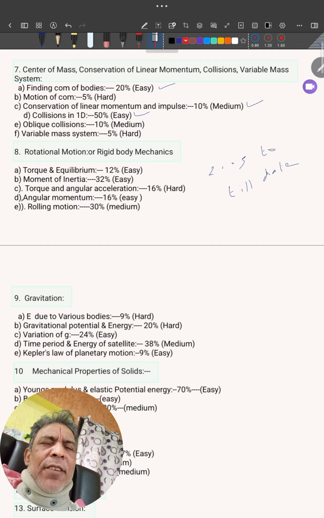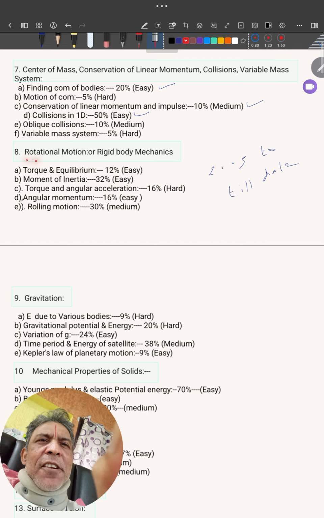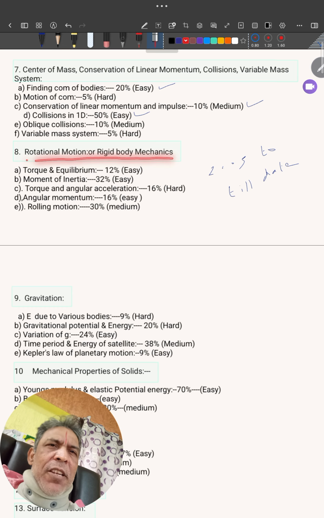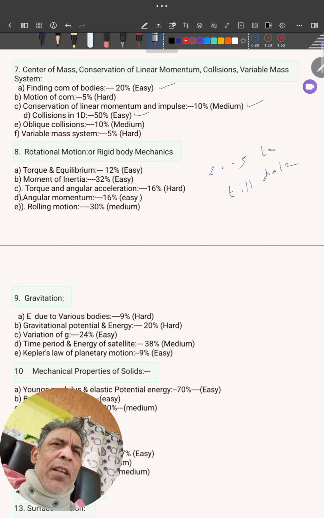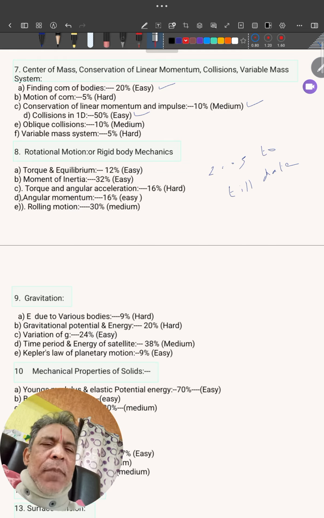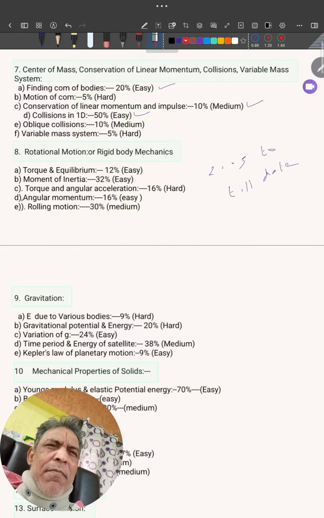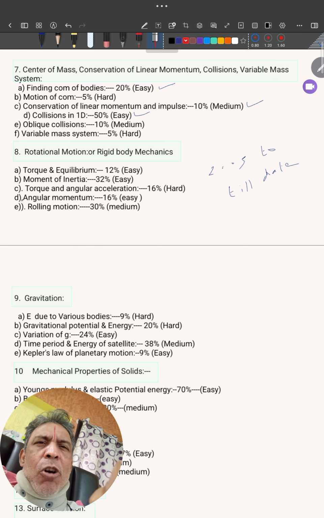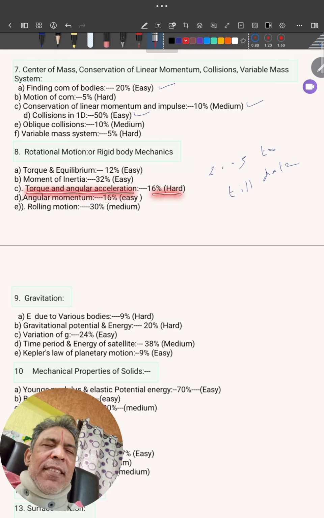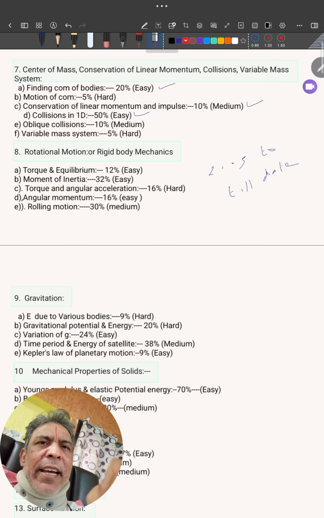Hope everyone is getting it? Okay, let me come to the rotational motion of rigid body mechanics, or rotational mechanics. Torque and equilibrium. The weightage of this is 12%, and it's easy, manageable. Moment of inertia, 32%, easy. Torque and angular acceleration, 16%, a little bit harder. Then angular momentum, 16%. Rolling motion, 30%.